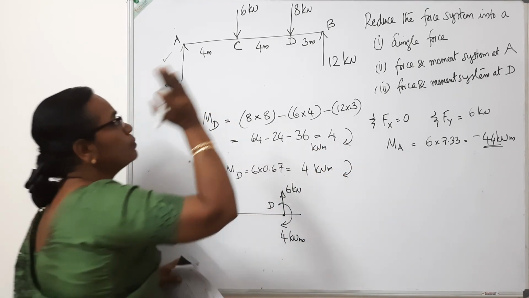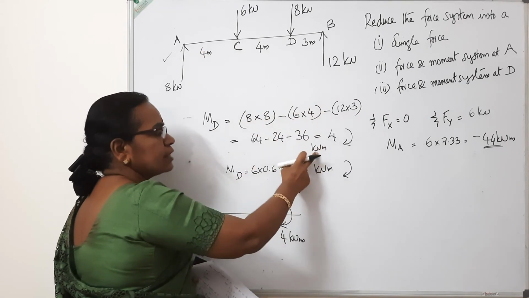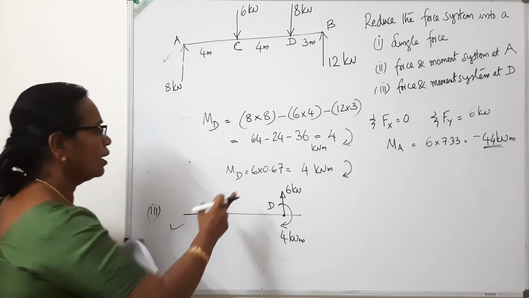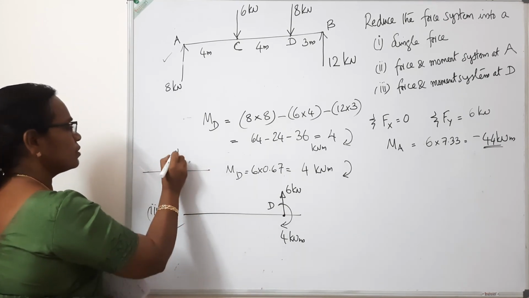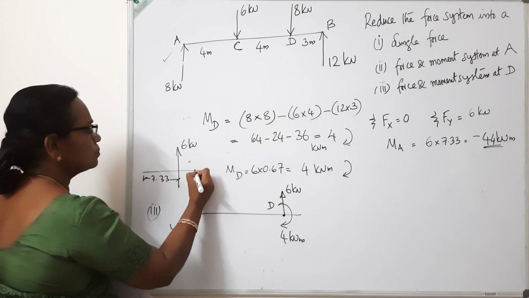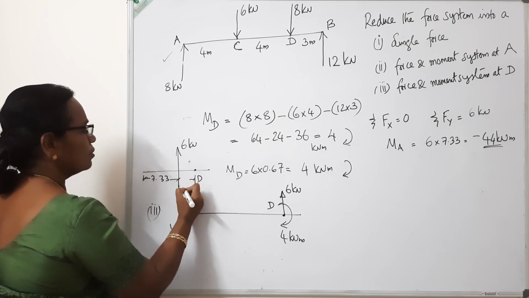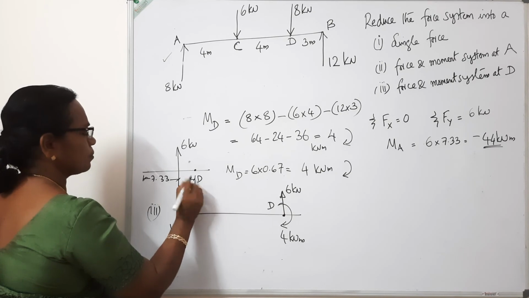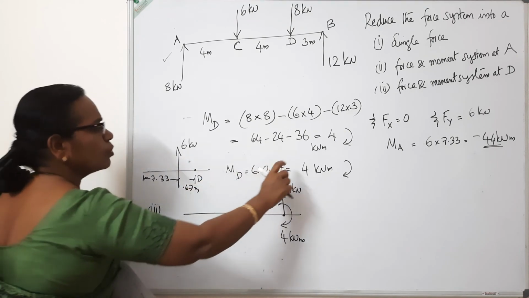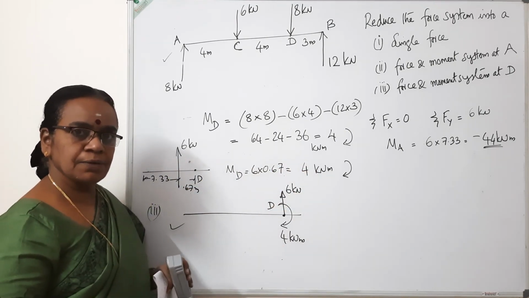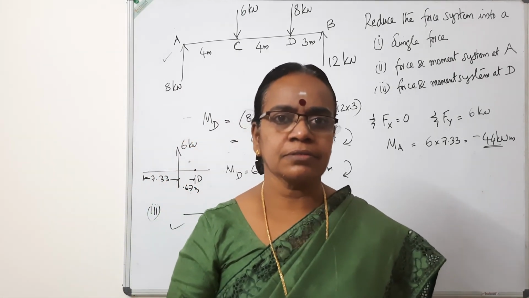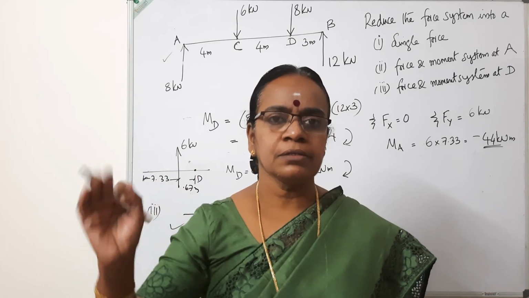So find out the moment at the point due to the given loads, either considering the entire system from the beginning, or by the simple way I have discussed. The given system is equal to a single 6 kilonewton force at 7.33 from this end. So point D, which is at 0.67 meter, gives 6 into 0.67, which contributes the same value, 4 kilonewton meter. With that we stop the analysis of the parallel coplanar force system.